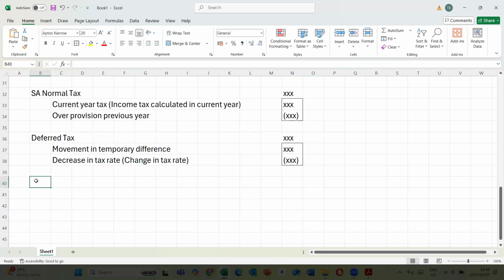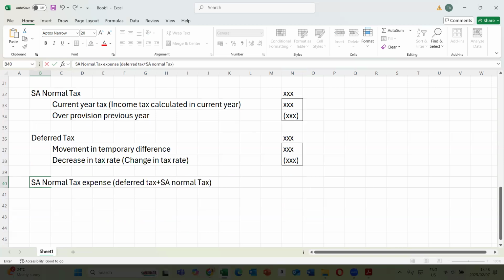All right, once you have the deferred tax, this is what will give you SA normal tax expense. So you're going to add the deferred tax plus SA normal tax. All right, then that takes you to this amount there. You have your balance sitting there.